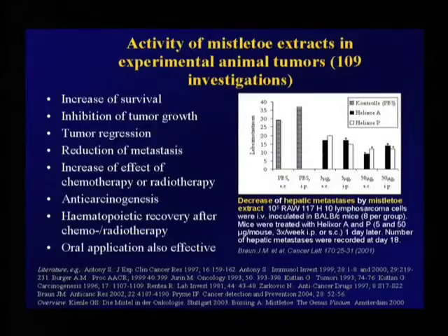On the right, you see an experiment where animals were injected with cancer cells, and they were treated with cyclophosphamide or with viscotoxins, with mistletoe extracts. Cyclophosphamide reduced the number of metastases, and the mistletoe extract did so too, and both together had a stronger antimetastatic effect.